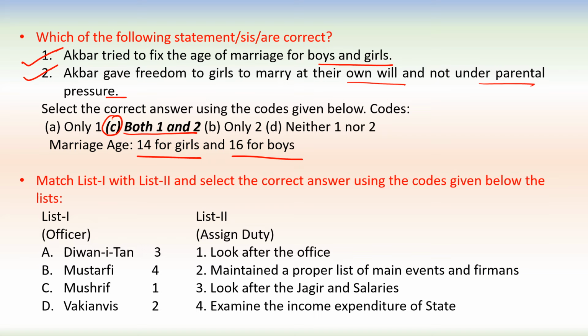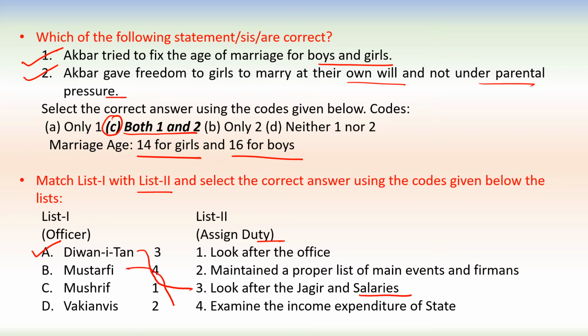Next one, match list 1 with list 2 and select the correct answer using the codes given below the list. List 1 contains officers and list 2 assigned duties. Diwan-e-Tan was the officer who looked after the Jagir and salaries.